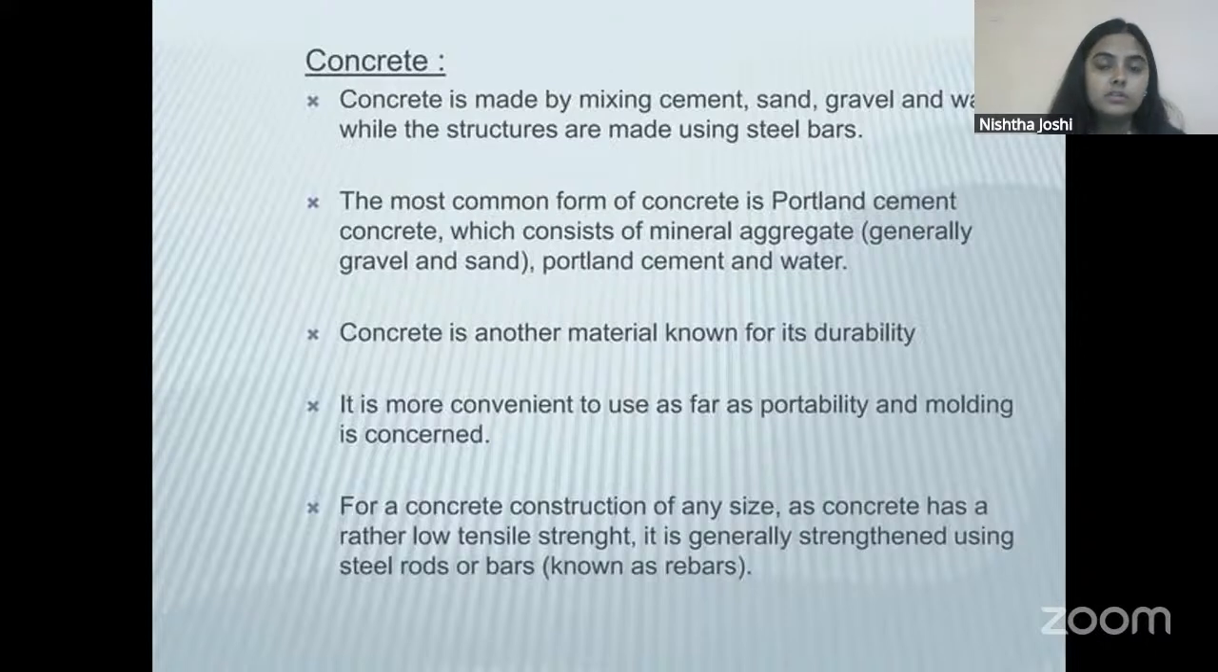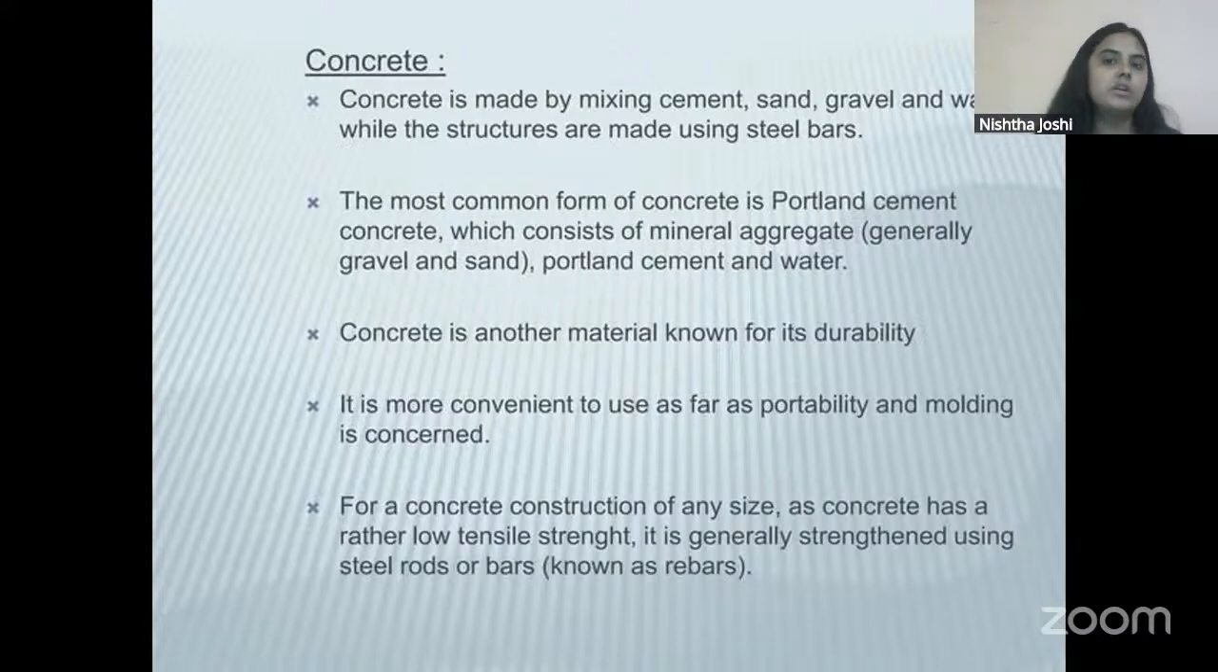If I talk about the current context, but if you talk about historical monuments, then at that time there was no cement. So then it was lime, sand. In place of gravel, there was surkhi. Surkhi is the small particles of brick, red clay brick, and water. So this was a composition that was used in historic monuments.